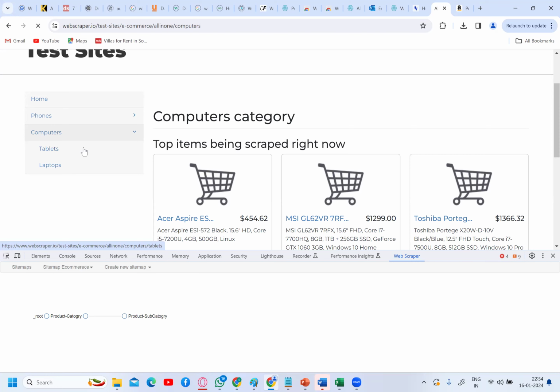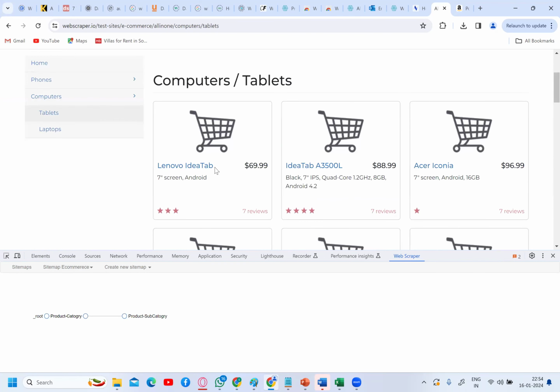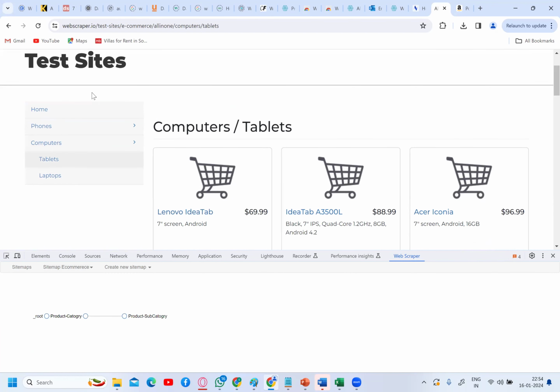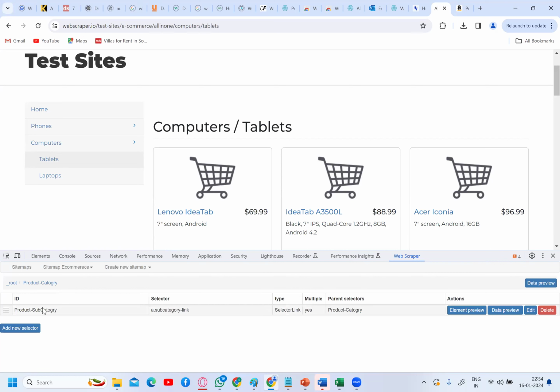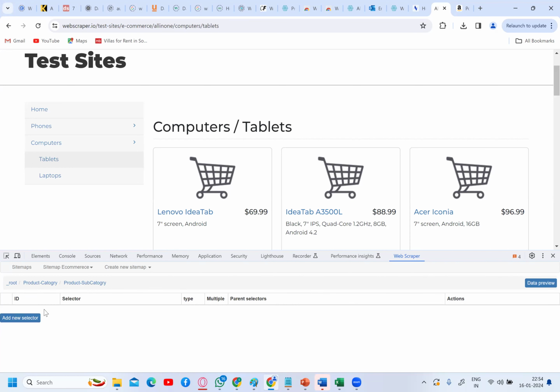So click on tablets. You have many products. Yes or no? Okay, fine. So every product is having price and description that we will extract. Okay, fine. So again, I'm going to selectors. Click on selectors. Now again I'm getting into the product subcategory.